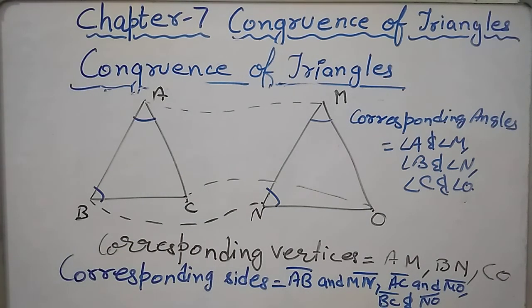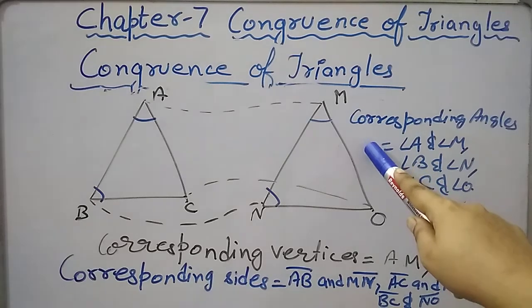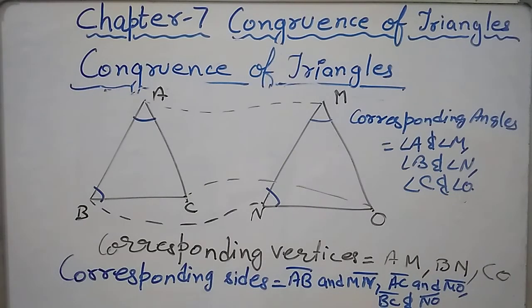So, now we understood that for congruency there is some correspondence. If two triangles are congruent, they have three correspondences. First is corresponding vertices, second is corresponding sides, third is corresponding angles. Now we can write